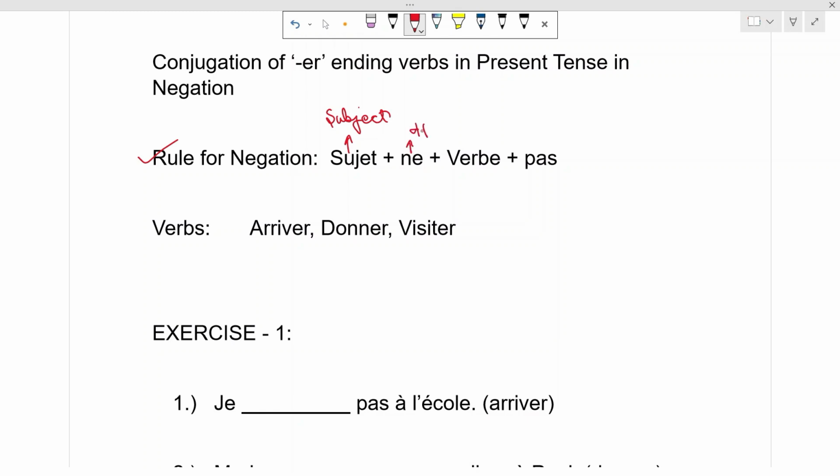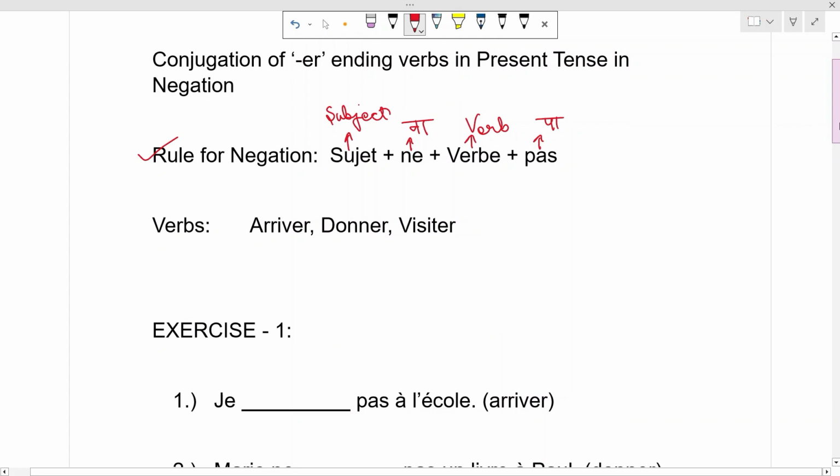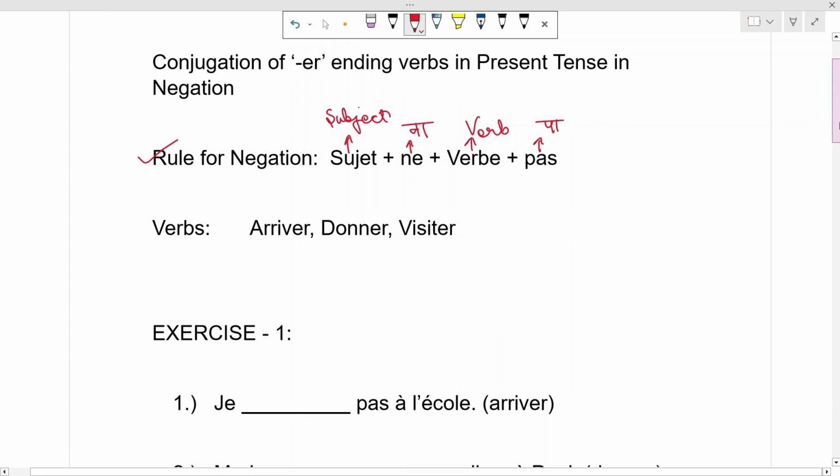Ne, verb, pas. Sujet ne verb pas. This will be the formation of the verbs in negation for the purpose of conjugation.